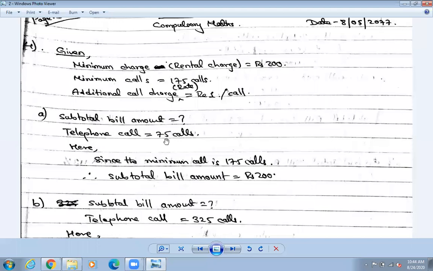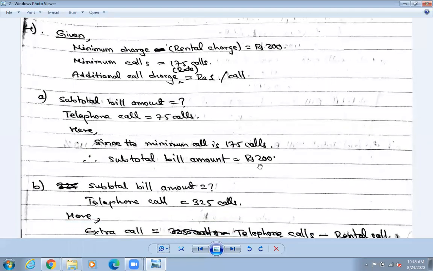Means it is less than 175 calls. Since the minimum call is 175 calls, up to 175 calls it is the minimum call. If it is less than 175 calls, what is the subtotal bill amount you need to pay? 200 rupees. So you need to pay 200 rupees, and you do not need to do any calculation here. Just use your mind: you need to pay 200 rupees.